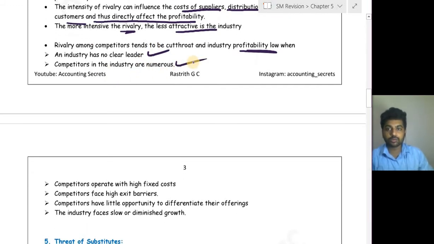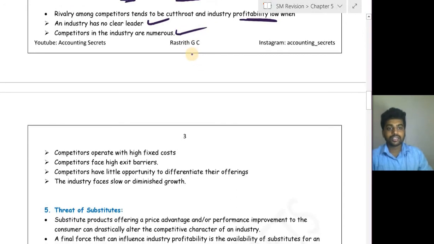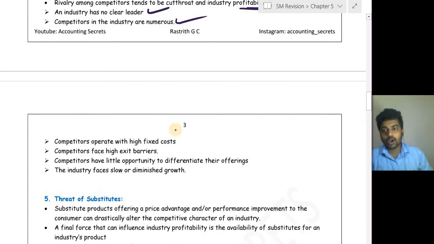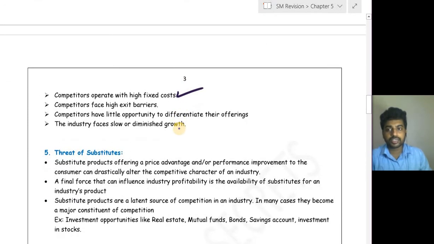Competitors in the industry are numerous. With so many competitors, there is no other option than reducing the price. Competitors operate with a high fixed cost. So if the competitor operates with a high fixed cost, then they can't even come out of the particular industry, and they can't stay either. It will be a barrier to exit.